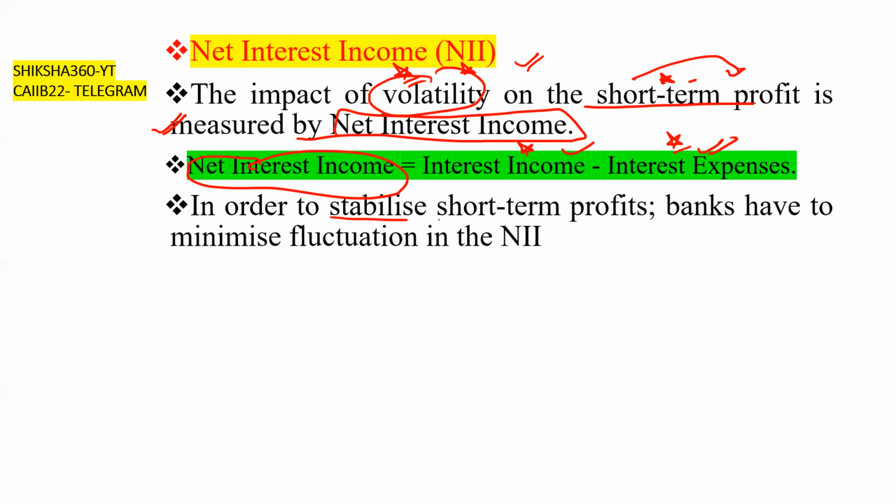So in order to stabilize short-term profits, banks have to minimize fluctuation in the net interest income.